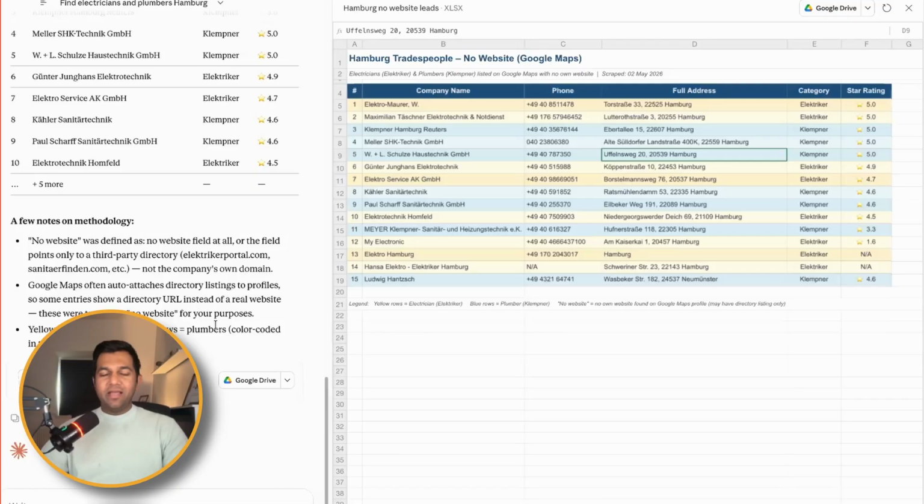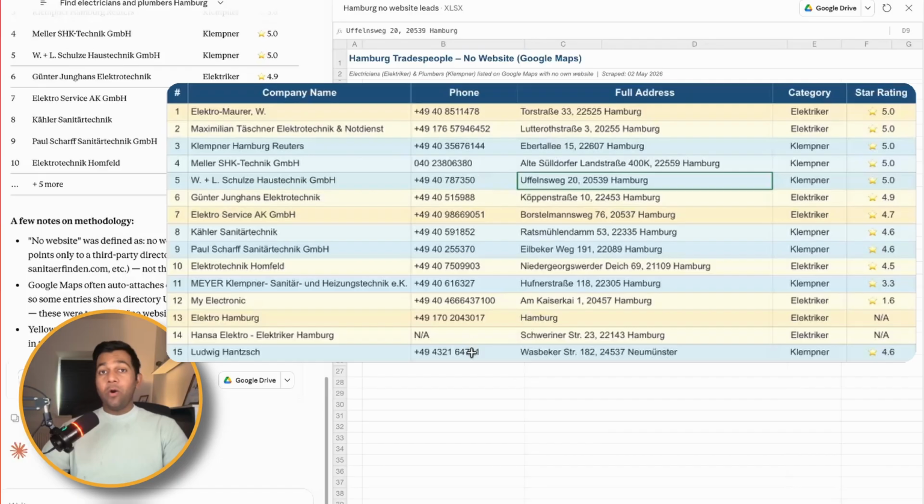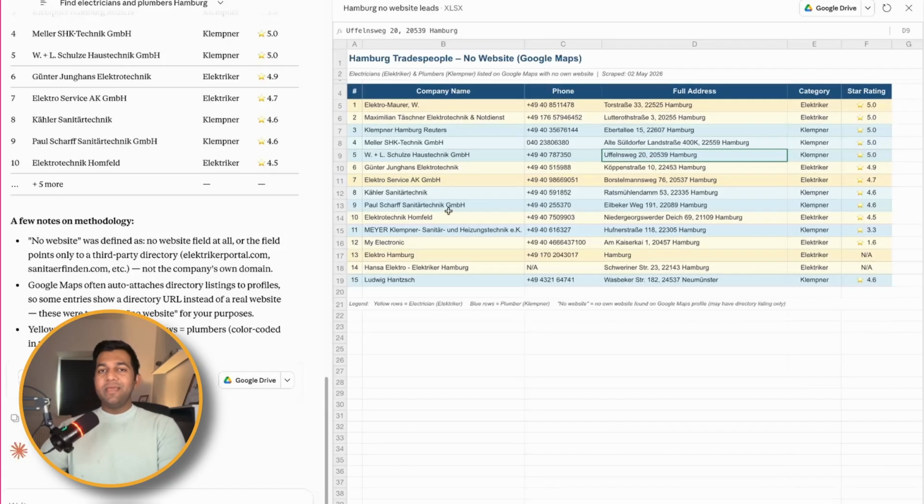There you have it. Now we have 15 leads. We can reach out via phone, or else there is a second option. You can simply go to each website one by one on one day and show them some sample websites, because there are higher chances that when you show them a sample website, they will become your clients. Maybe you can create a personalized sample website for each individual business and show it to them. And if they like it, they can become your client.